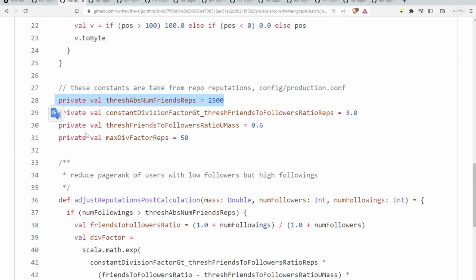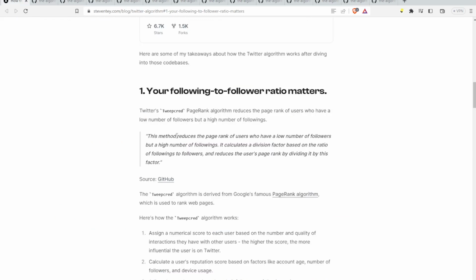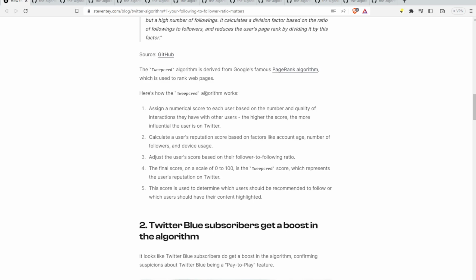Page rank, of course. If you have a high page rank, that's why some people show up a lot and others do not. So the algorithm assigns a numerical score to each user based on the number and quality of interactions they have with other users. The higher the score, the more influential the user is on Twitter. That's why CatTurd, well, when the algorithm was working, had insane page rank. And it calculates a reputation score based on account age, number of followers, and device usage.